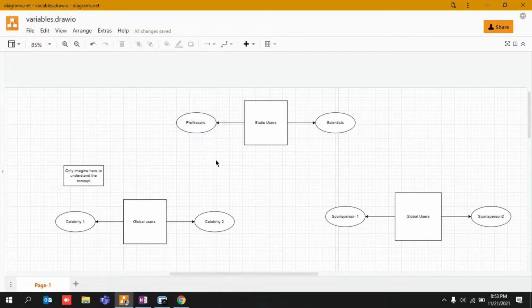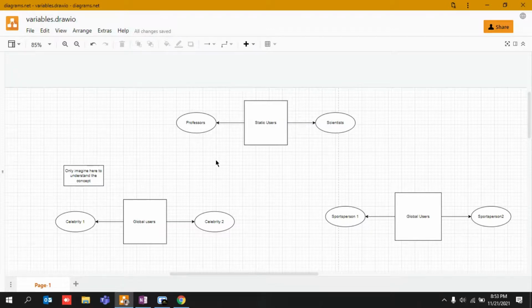But the professors you have studied with, you have normally heard of a Professor Chintamani kind of person who has been teaching in this particular faculty for the last 20 or 25 years. These are very static kind of people. They do not move their career here and there like dynamic people do. Scientists are also very static kind of people.